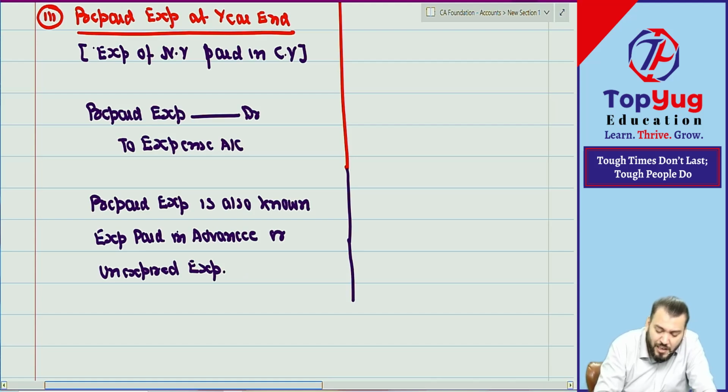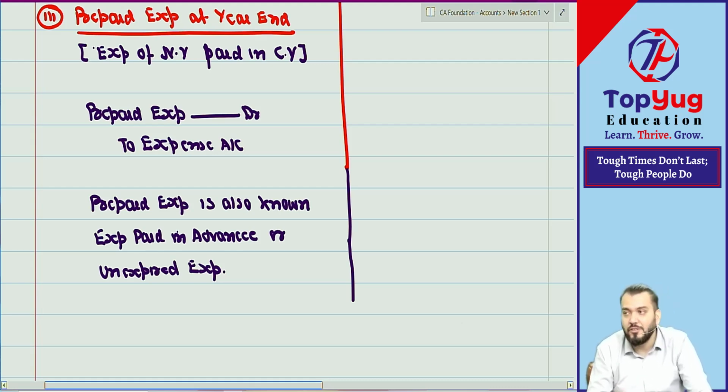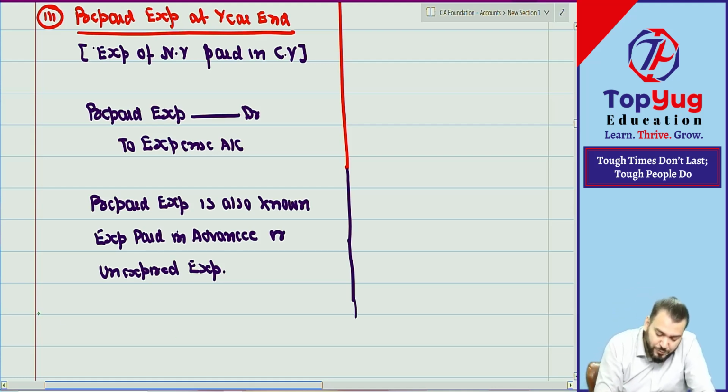Now, why it is known as unexpired expense, I will inform you, but not right now. But if they have said unexpired expense at the year end, it means it is nothing but prepaid expense. Correct? Have you understood this point?